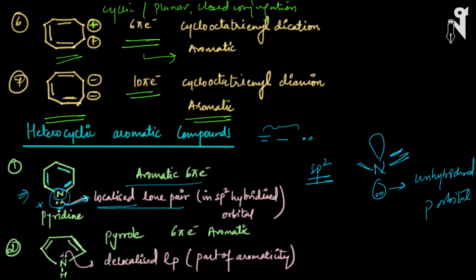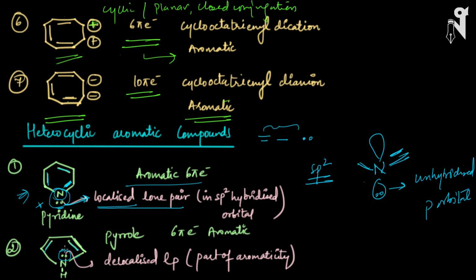In the next compound, we have a double bond, a single bond, a double bond, a single bond, and a pair of electrons. Now this pair of electrons is in the alternate position with respect to the double bond. So this is part of the conjugation, and hence it will participate in the resonance. Right? So this lone pair is not a localized lone pair, this is a delocalized lone pair. What is a delocalized lone pair?